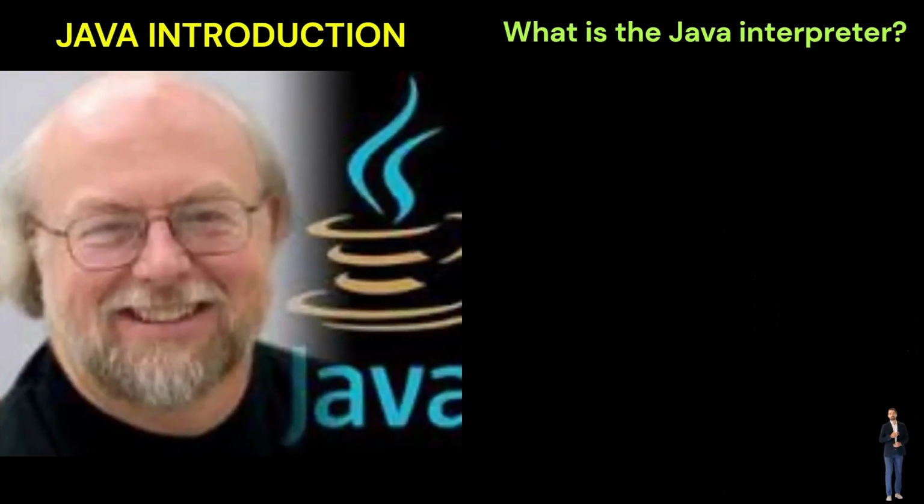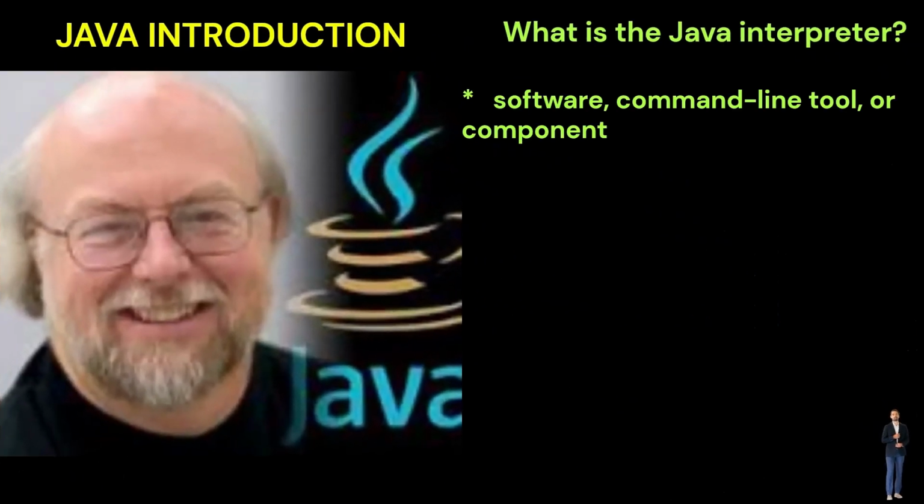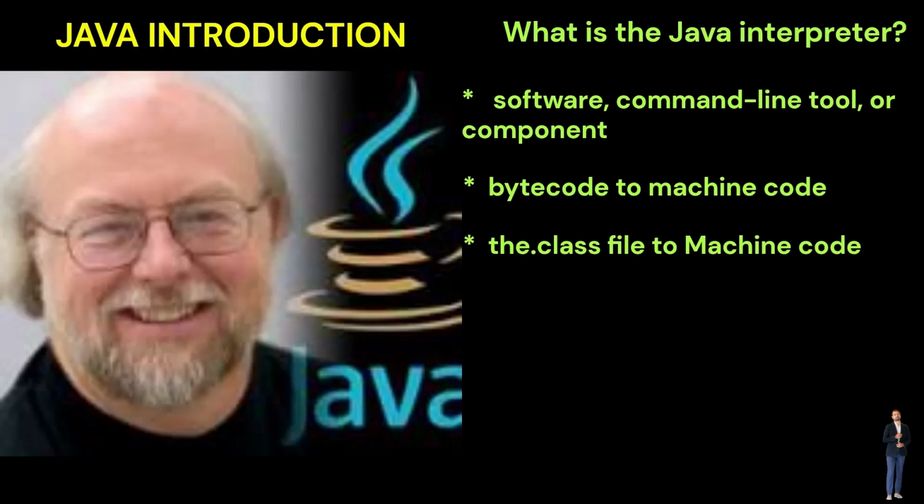What is the Java interpreter? A Java interpreter is a software, command-line tool, or component included with the JDK. An interpreter in Java is a program that transforms bytecode to machine code. It is intended to read the .class file and then convert the bytecode instructions one by one into machine code. When a program is run, an interpreter transforms the bytecode to machine code in parallel.